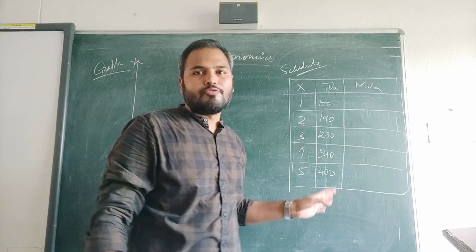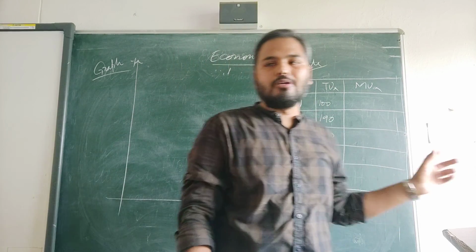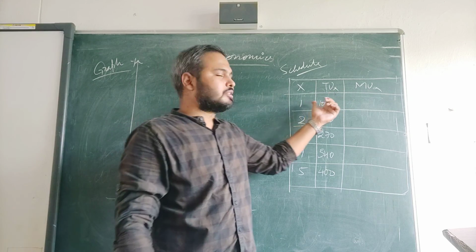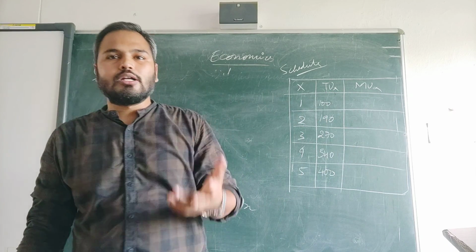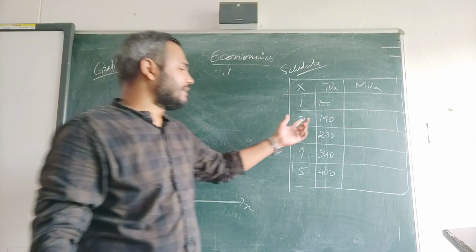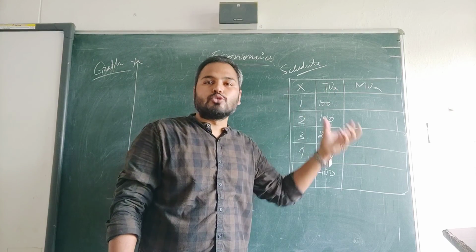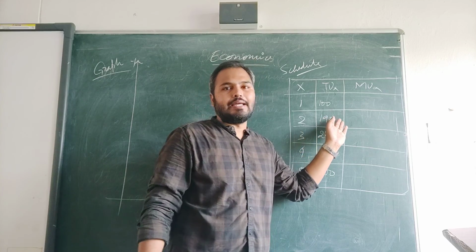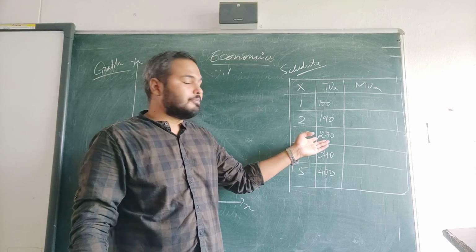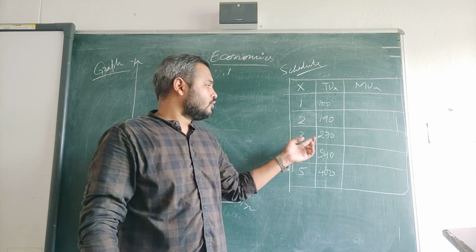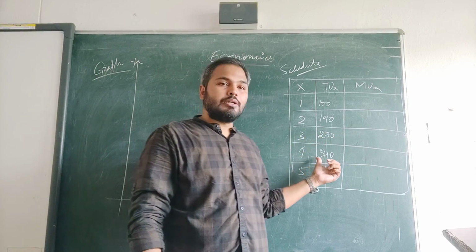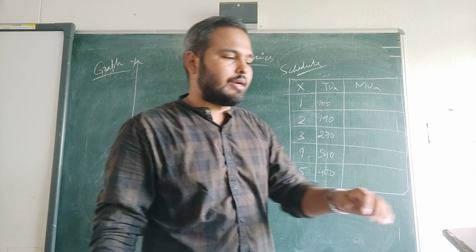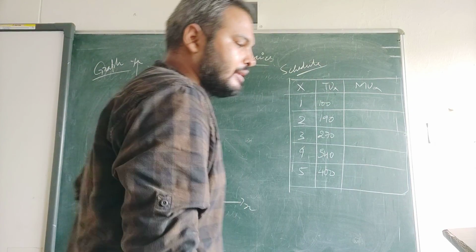Five units of a commodity we have consumed, and the satisfaction we have derived is in the form of total utility. First time when you consume, we got 100 utility. Second time we consume, it is adding up, so it became 190. Third time, it became 270. Fourth time, it became 340. And fifth time, it became 400.